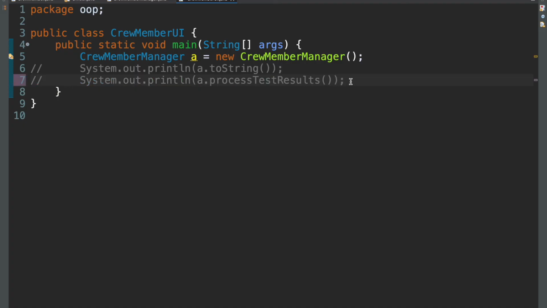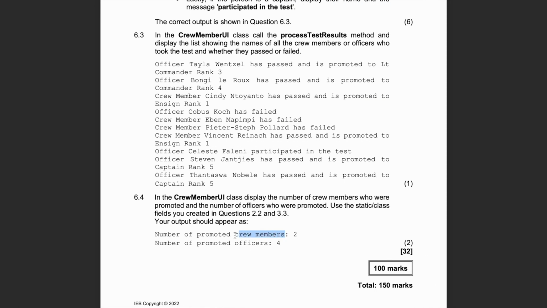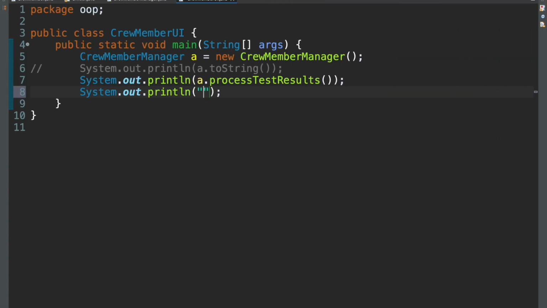So actually, I lie. We need this method. This method's important, so I won't comment it out. Because in this method, this is where the non-promoted officers and non-promoted crew are changed. Otherwise, they'll be 0. So the first one is we want to print out number of promoted crew members like that.